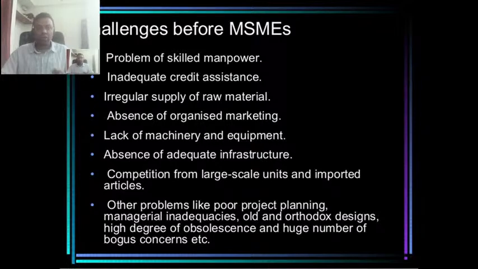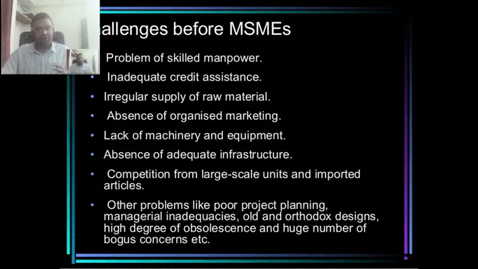Irregular supply of raw material. Among the factors of production, which are land, labor, entrepreneurial skills and capital, they are lacking a raw material at a particular time. That leads to irregularity in the market, irregular production or irregular marketing.